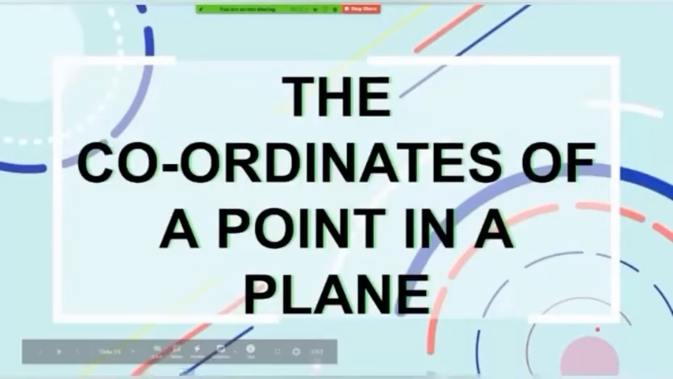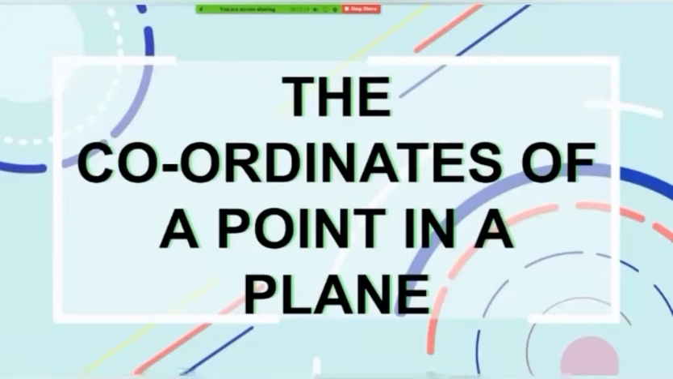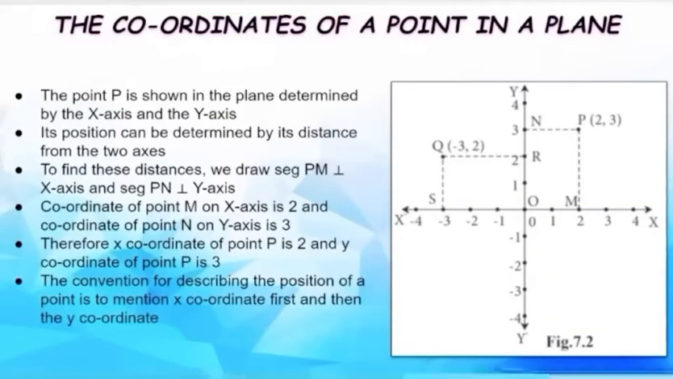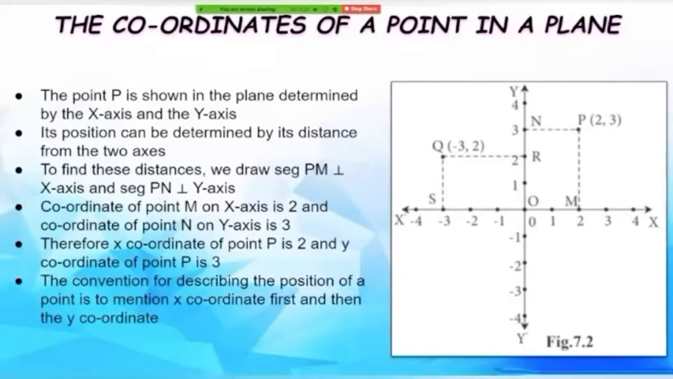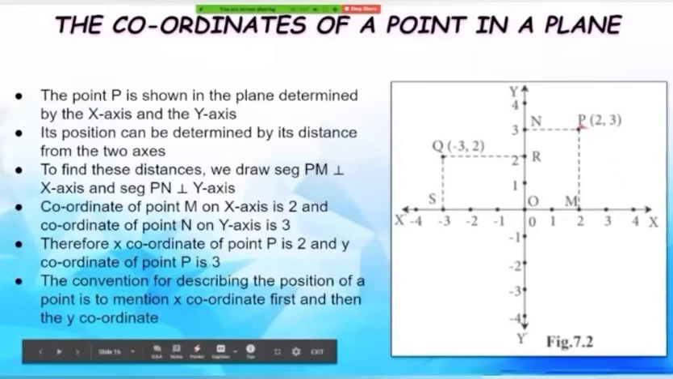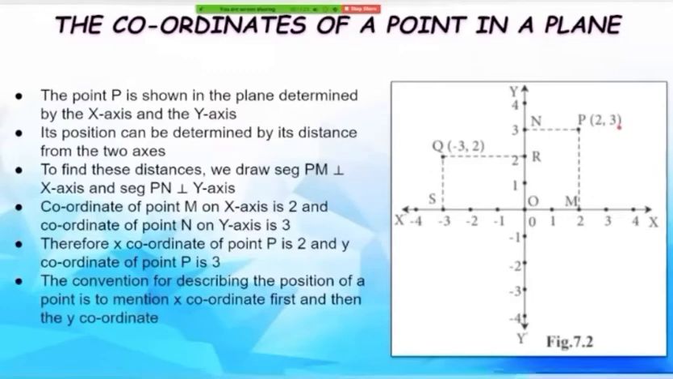Now, let us have a look at the coordinates of a point in a plane. So, we have a figure here. Let us discuss. The point P is shown in the plane determined by the x-axis and y-axis. So, we have a point here, that is P. Its position can be determined by its distance from the two axes. So, in order to find its position, we will have to calculate how far it is from the x-axis and how far it is from the y-axis. To find these distances, we draw a segment PM perpendicular to the x-axis and segment PN perpendicular to the y-axis.